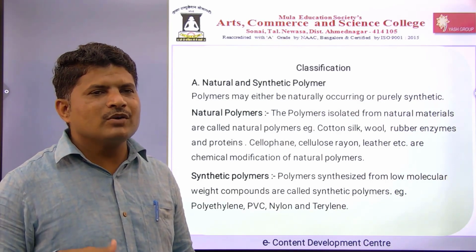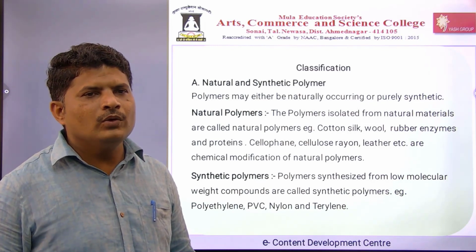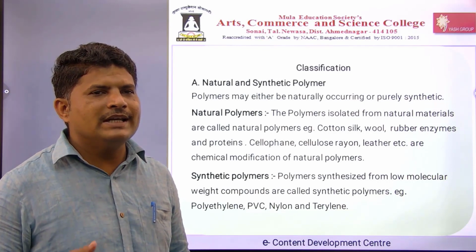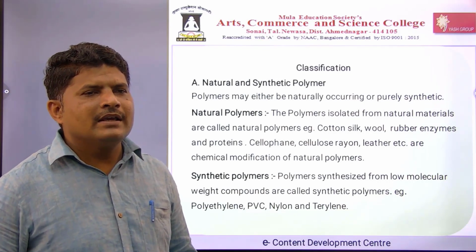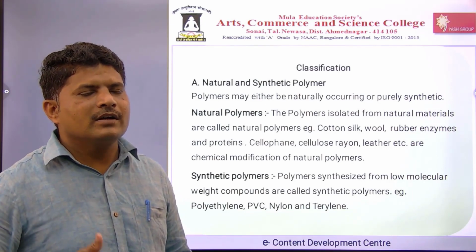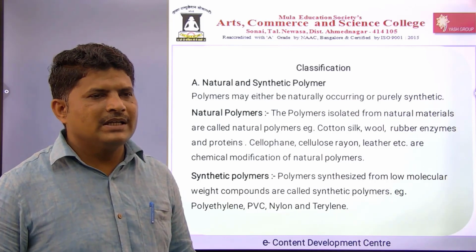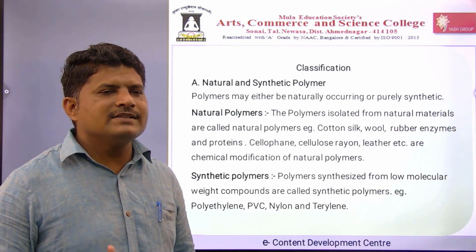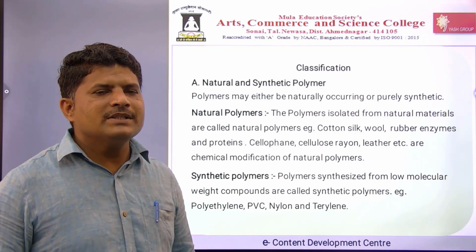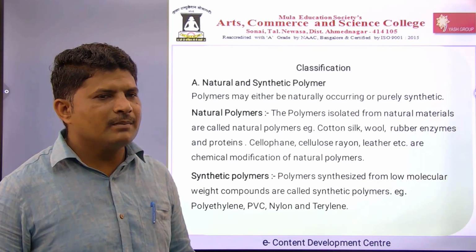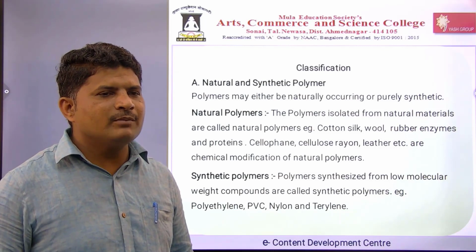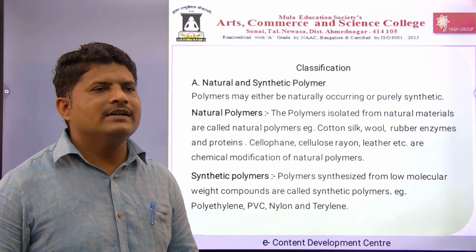Examples of this are cotton, silk, wool, rubber, enzymes and proteins, as well as cellophane, rayon and leather. All these are natural sources of the polymer, or modifications of natural polymers. Then the second class is the synthetic polymers. Synthetic polymers are polymers synthesized from low molecular weight compounds. Examples are polyethylene, PVC, nylon and terylene.